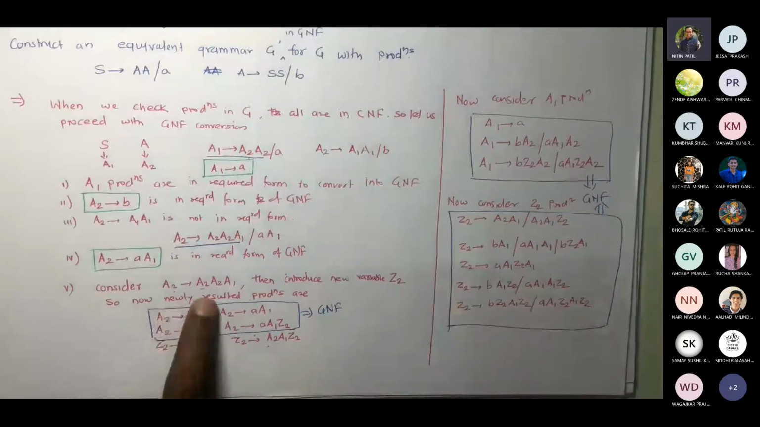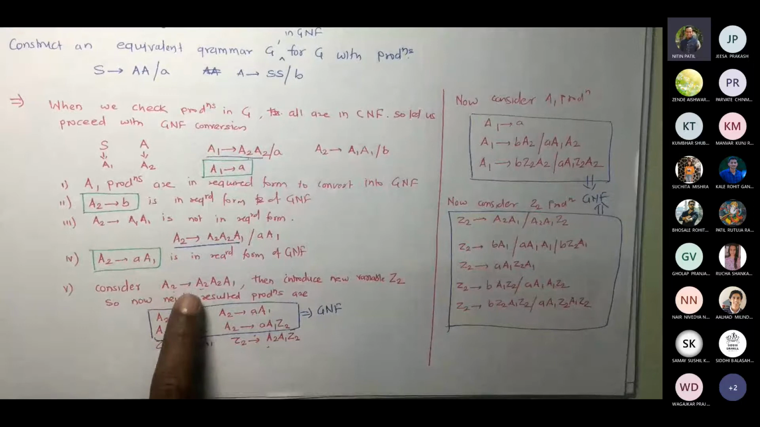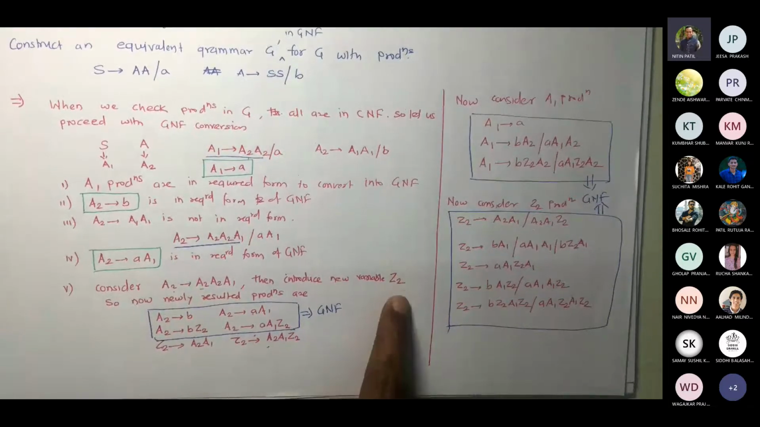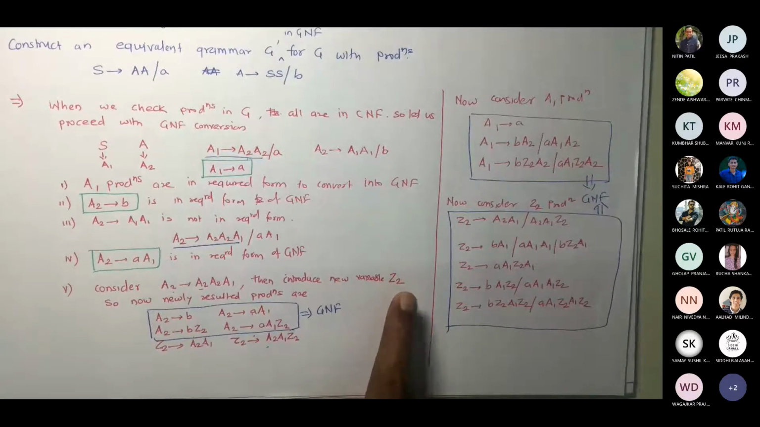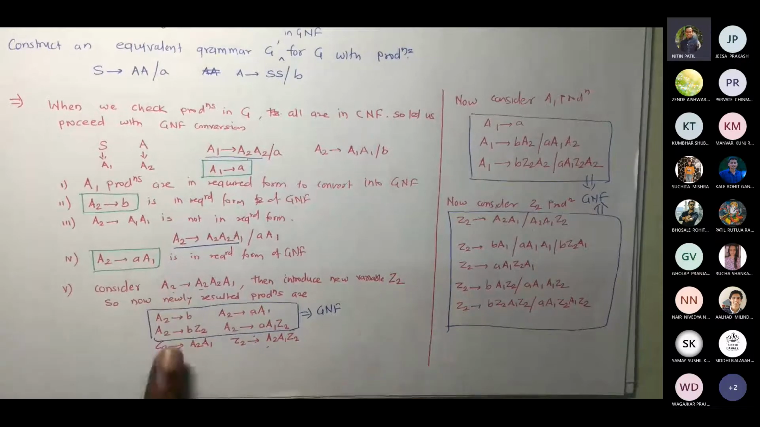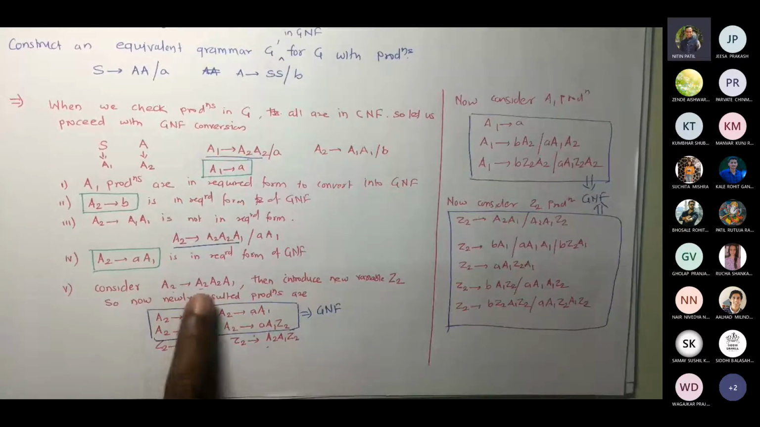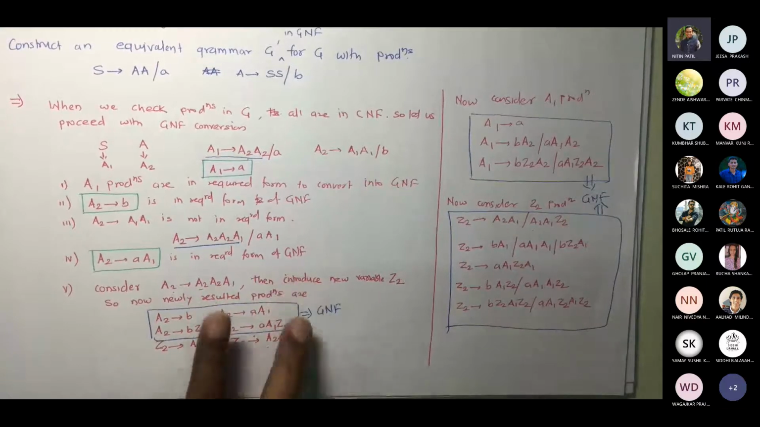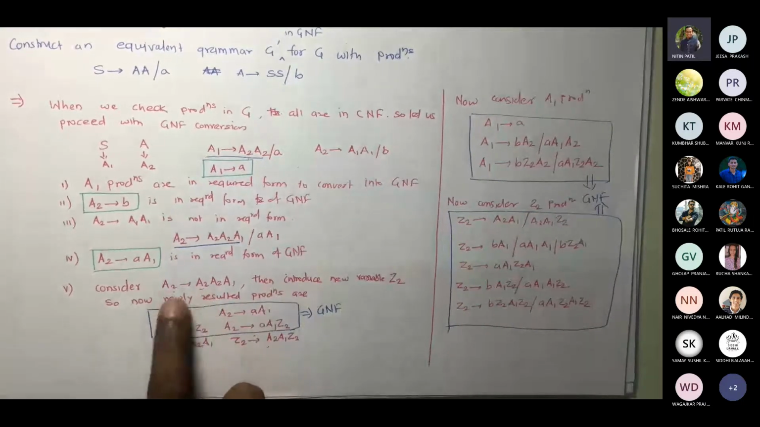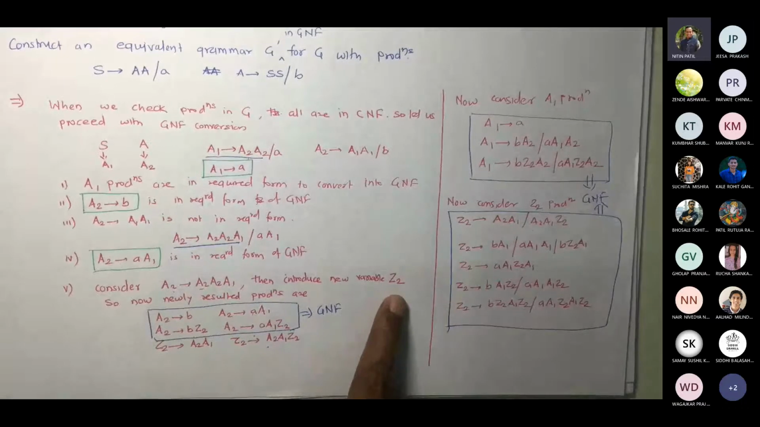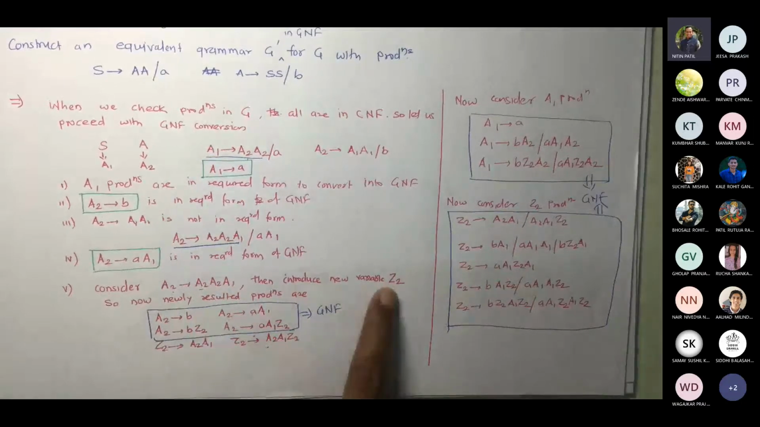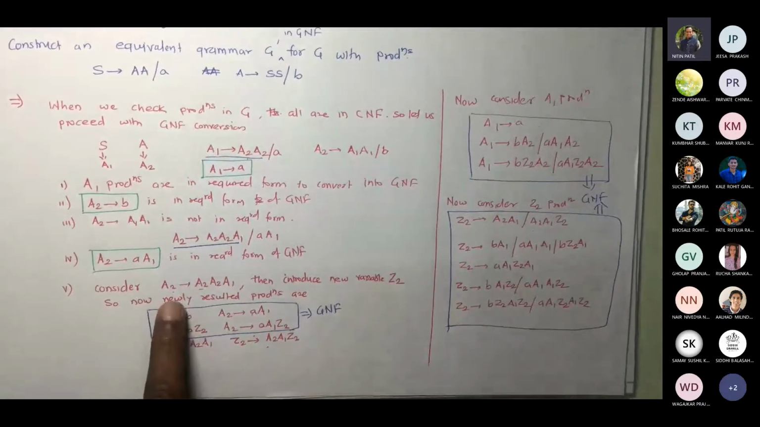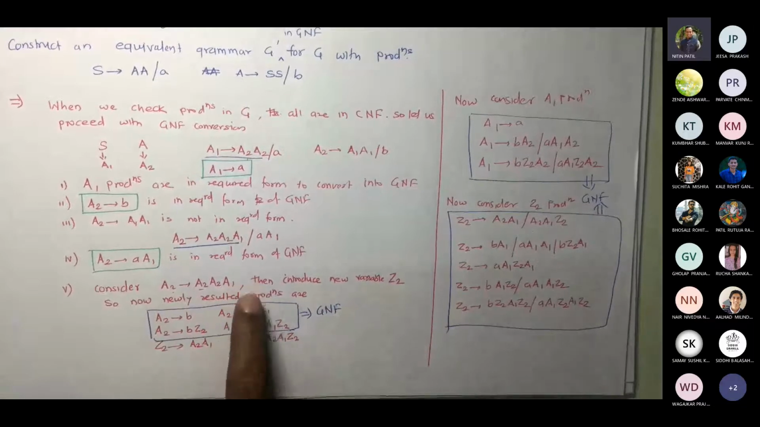So now A2 gives A2, and here it matches with this, so then introduce a new variable Z2. Suppose two productions came to you, A2 gives A2 A1 and A2 gives A2 A3 A1. Then you had two productions, so for each production you are going to introduce one variable. Here we have only one, which is why we are using Z2. If A2 A1 came for A2, and one more production A2 gives A2 A3 A1 came,